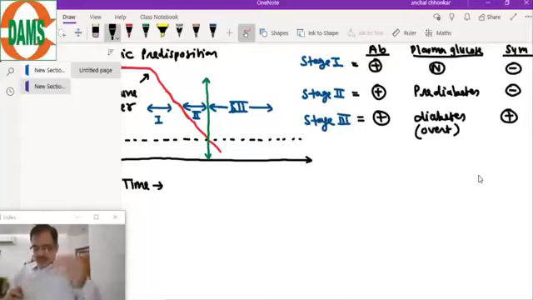Yes, symptoms will occur after 20% is left. 80% of the beta cell mass is destroyed, then the frank diabetes or overt diabetes occurs. Now there is a very interesting phenomenon which occurs during this decline of beta cell mass. When there is a decline of beta cell mass, insulin deficiency is happening.